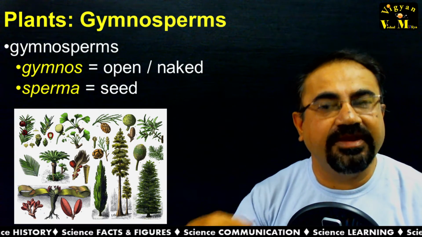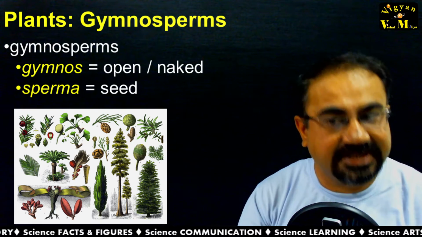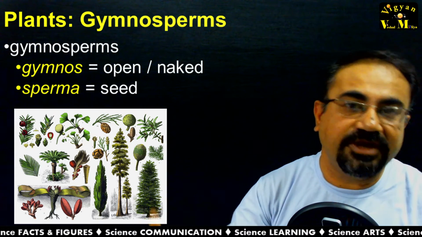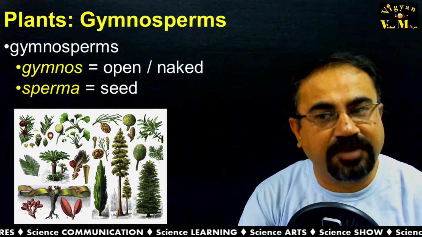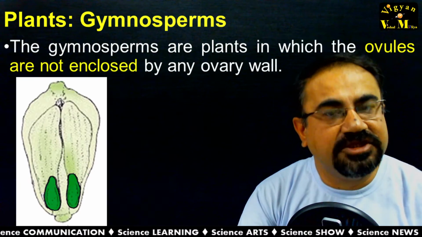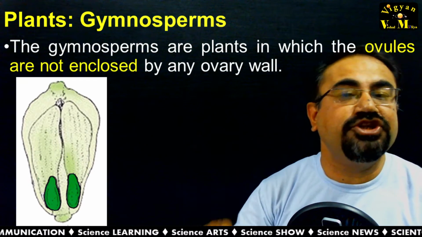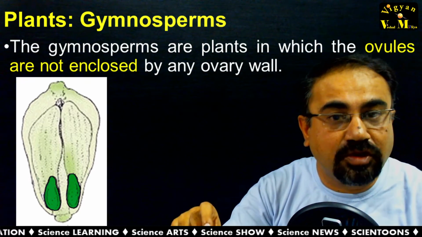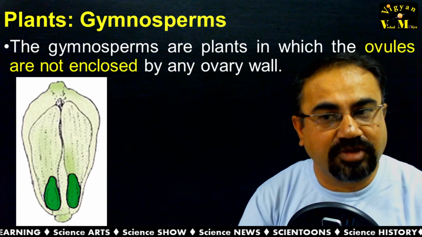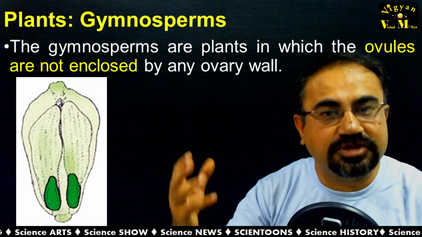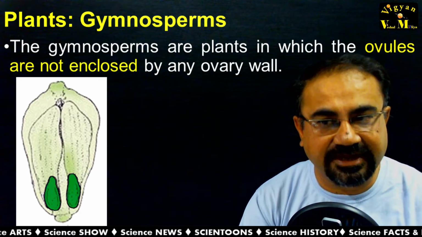Gymnosperms have open seeds, naked seeds. The term is derived from the Greek word gymnos, meaning open, and sperma, meaning seeds. Gymnosperms are plants in which the ovules are not enclosed by an ovary wall. So it is open, and that's why we call it gymnosperm, open seeded.